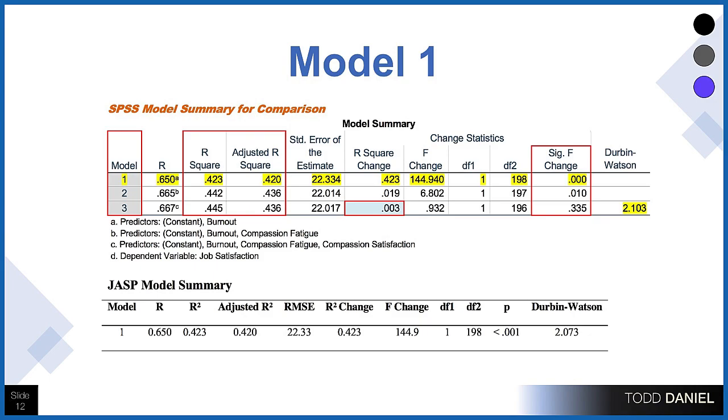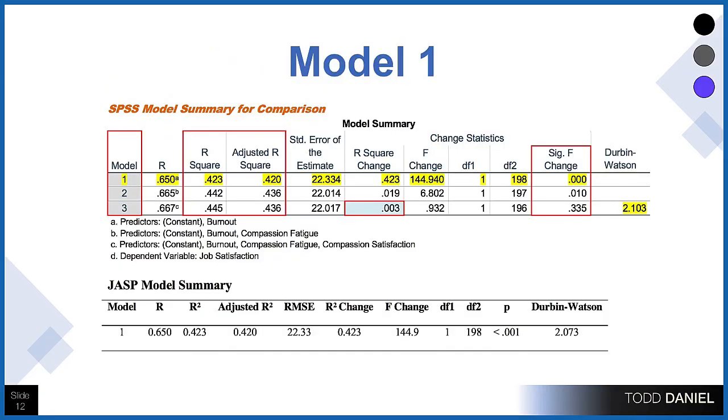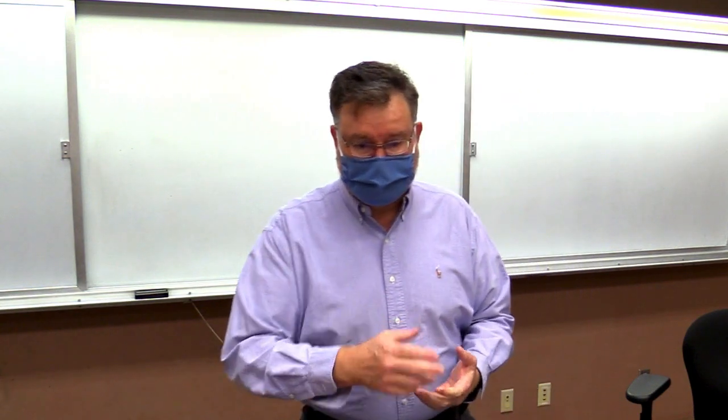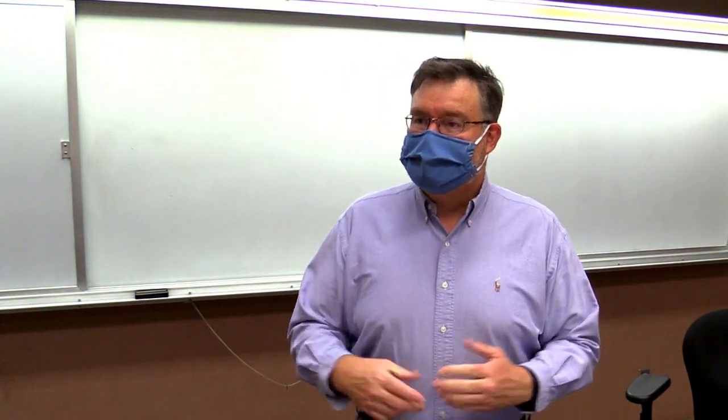When we are doing this in JASP, we just build them one step at a time. So we'll build the first model, and then we'll actually add that back in and call it the null model, and we'll build a second model, and then we'll add that, and we'll build a third model. Just go step by step. So we will see these results change, and they will always match up with the SPSS output. With some small variance, like for instance, the Durbin-Watson statistic for the JASP model is a 2.073, and for SPSS it was calculated at 2.103. Same result, but the numbers are just slightly different, and that has to do with the variability or the way that the particular test statistic is calculated.